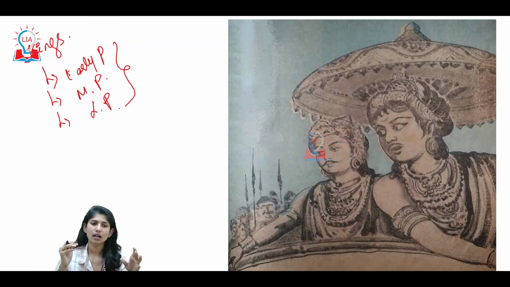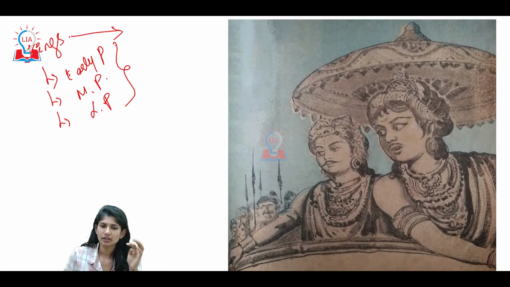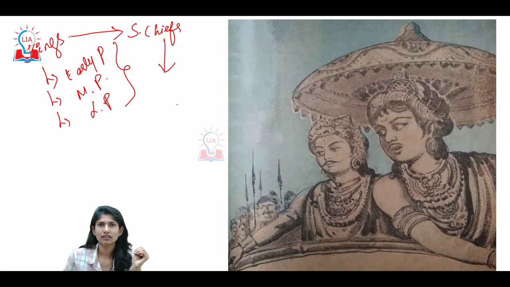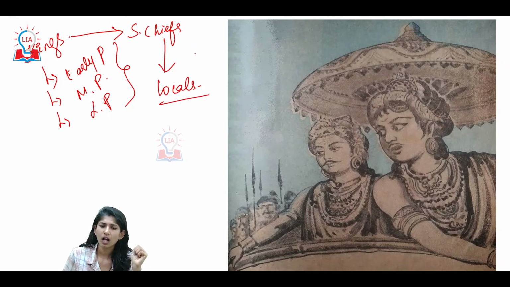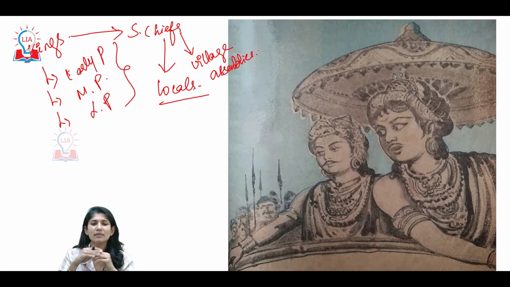These kings operated with subordinate chiefs, as we discussed. They in turn carried on the administration with the locals. How did they do that? Through the village assemblies.